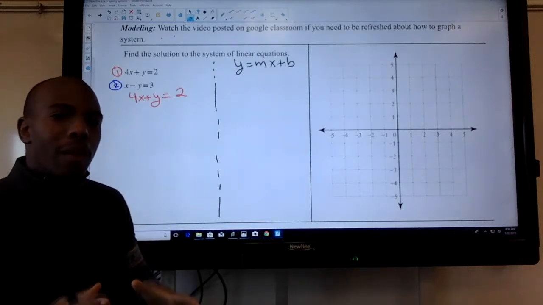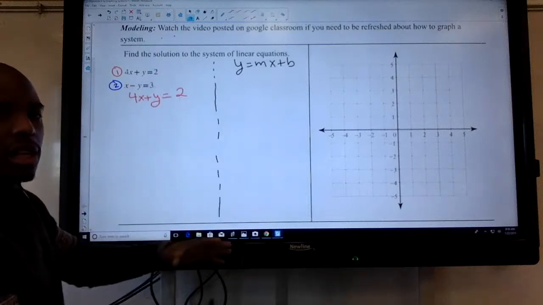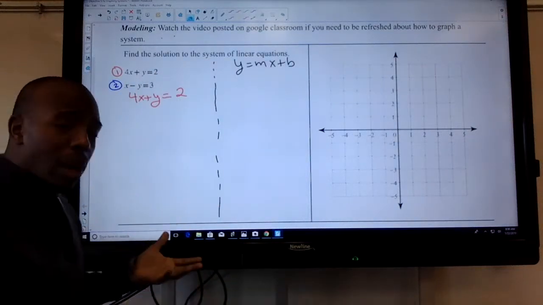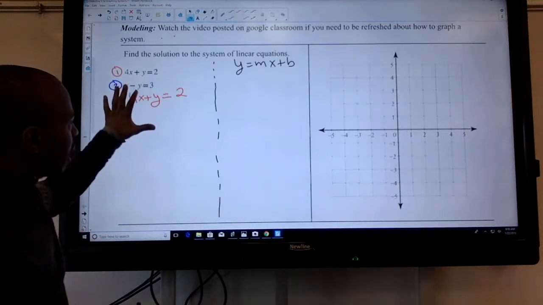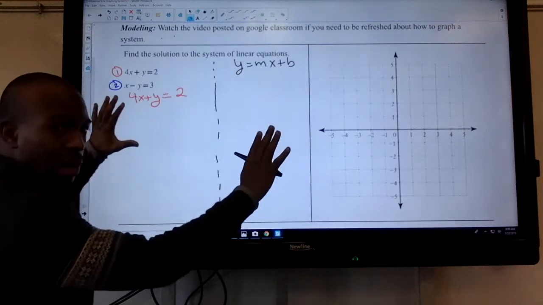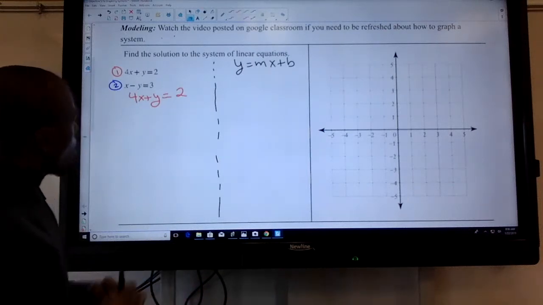The only way I can get y by itself is if I move everything that's on the same side of y onto the other side. Now, because it's an equation, I have to keep it balanced. That means if I move something on the left side, I got to do something to the right side. That's the only way I can keep it balanced. It's a scale.